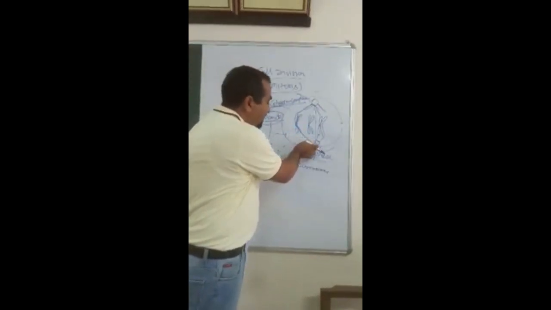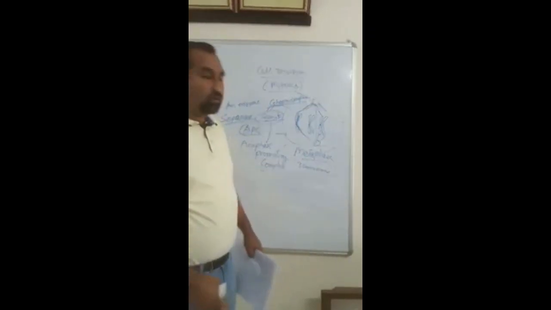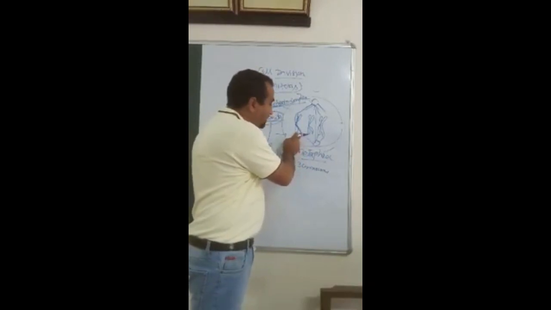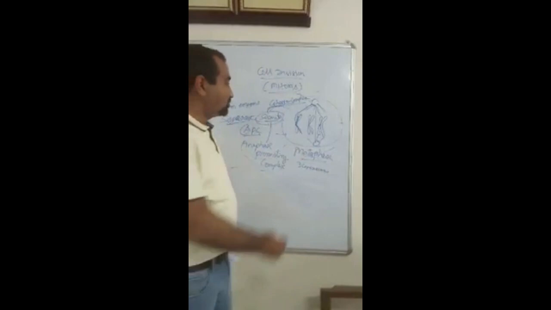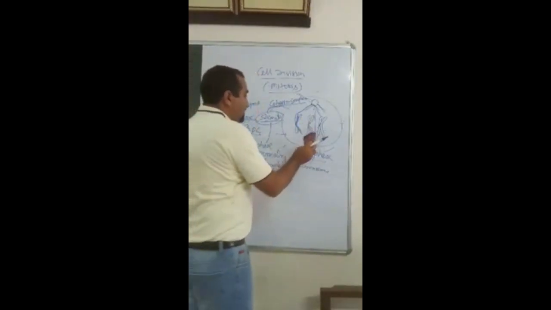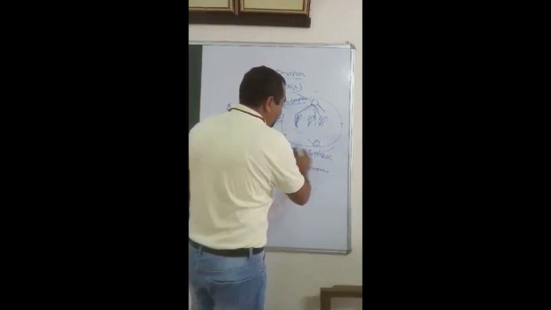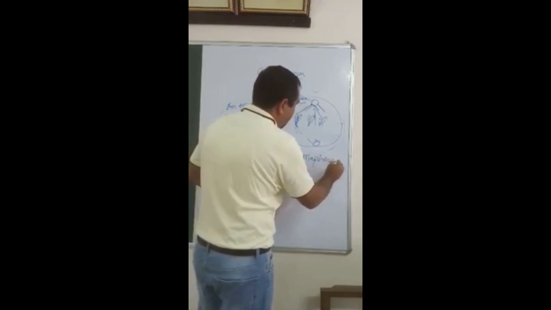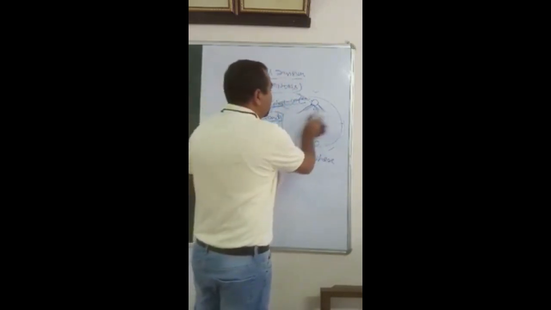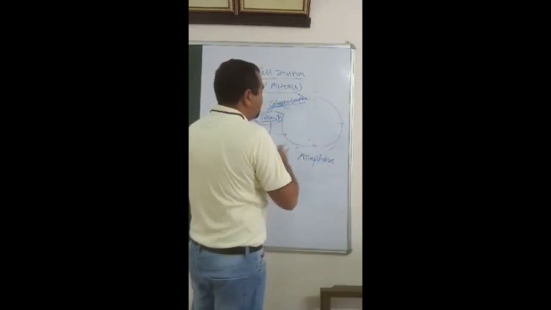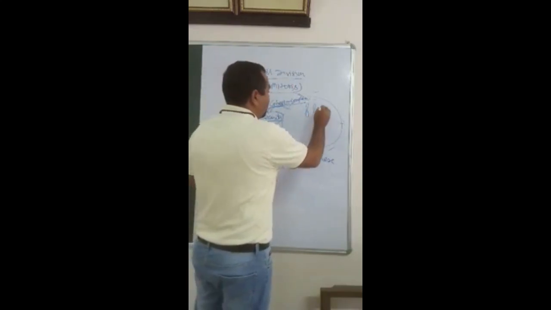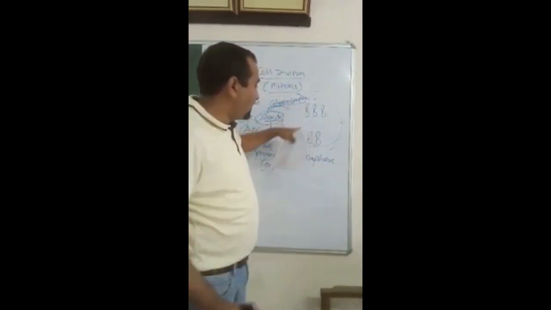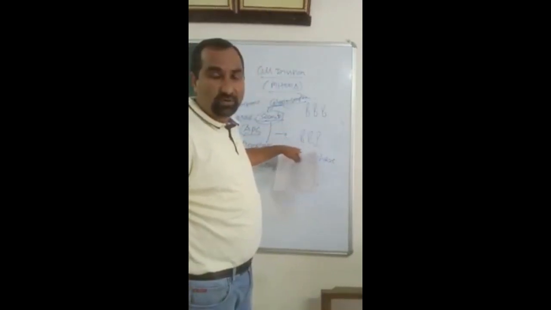Both the sister chromatids are pulled towards the opposite poles by the continuous reduction in the size of this spindle fiber. So at anaphase, what we observe is that one copy of each chromosome has moved to one pole and another copy to the other pole.